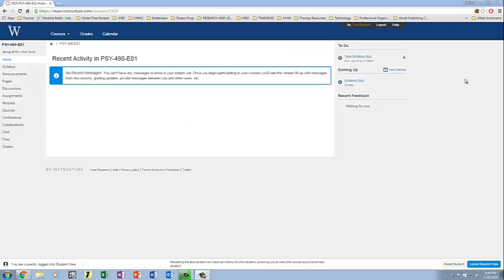So here's your home screen. You're going to see the to-do list, upcoming events, any sort of recent activity here. Then you'll see all these tabs over here. We've got the syllabus, announcements, pages, discussions, assignments, modules, quizzes, conferences, collaborations, chats, files, and grades.